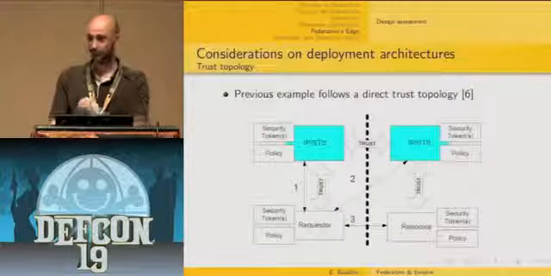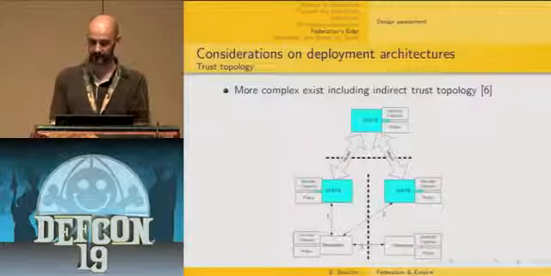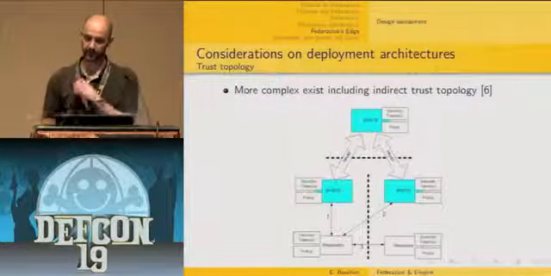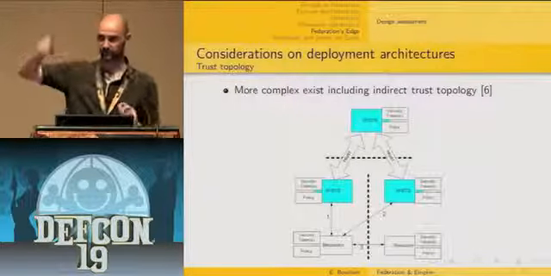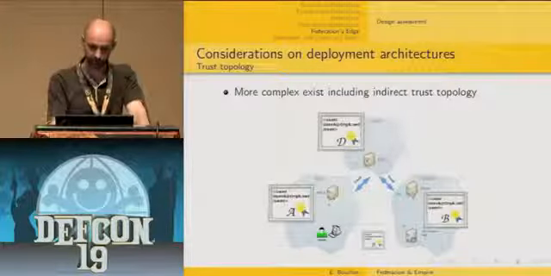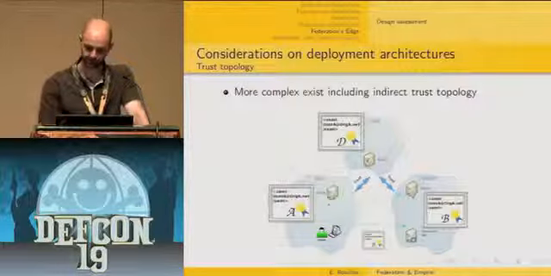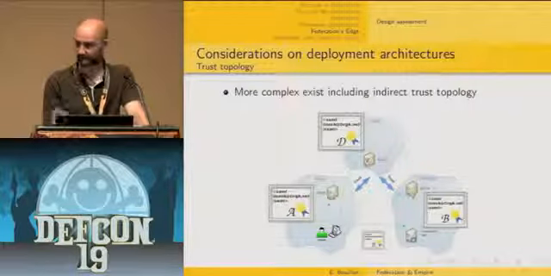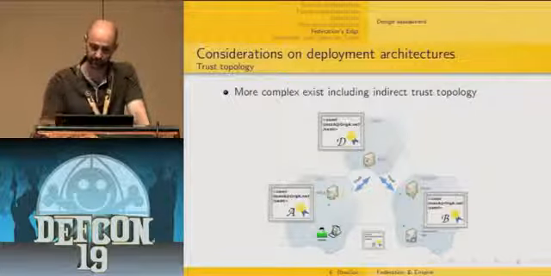The thing is, there are more complex and more realistic scenarios where it's getting more complicated. Typically, when you have an indirect trust relationship, where you have a central trust broker that conveys trust between organizations. Here is how it works: you've got one organization which trusts organization D, which then is trusted by organization B. And then you have this single sign-on solution that works perfectly fine the same way, flowing between these three organizations.